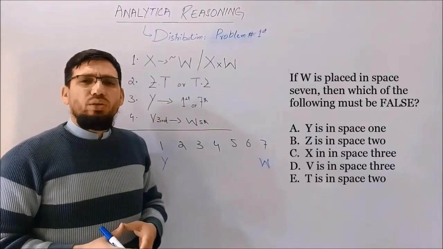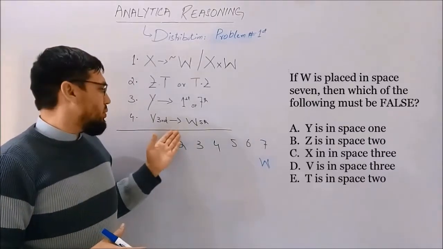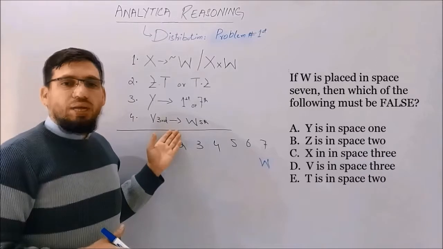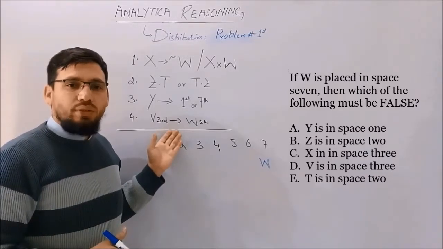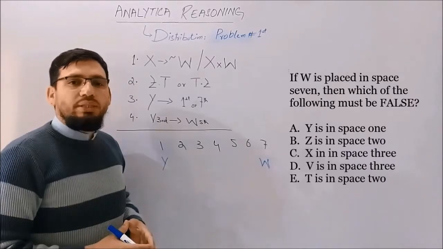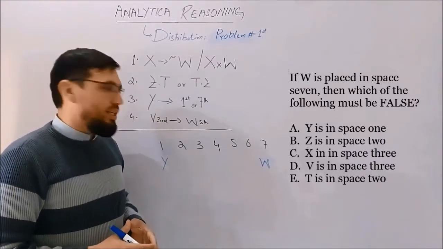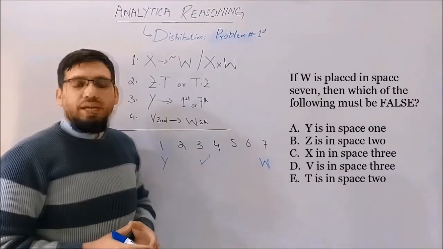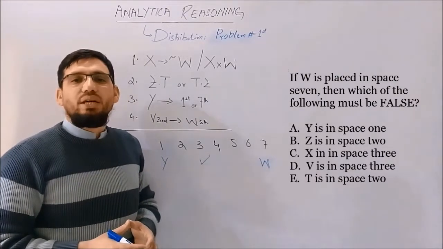But right now, if we look at restriction number 4, if V appears on third position, W must be on fifth position. As W is on 7th position, it is not possible that W appears on third position over here. It means this is the false option we have. It implies that option D is our answer.